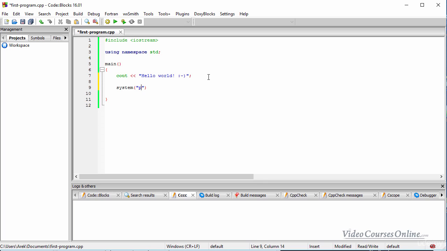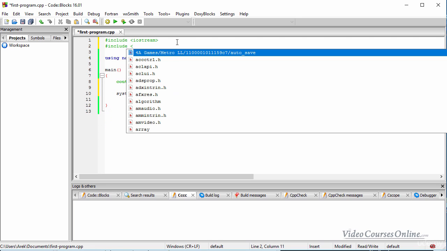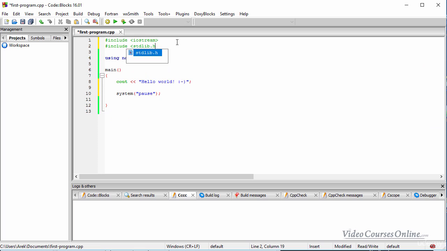System pause, and you probably, not always, have to include a library here that is called like that, okay? Just do it and this will work. If you cannot use system, you might need to add something like that, getchar, and also this program will stop.